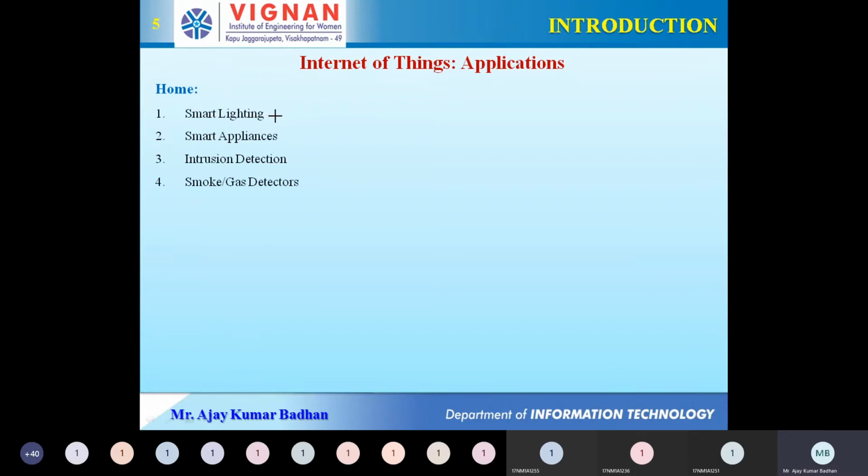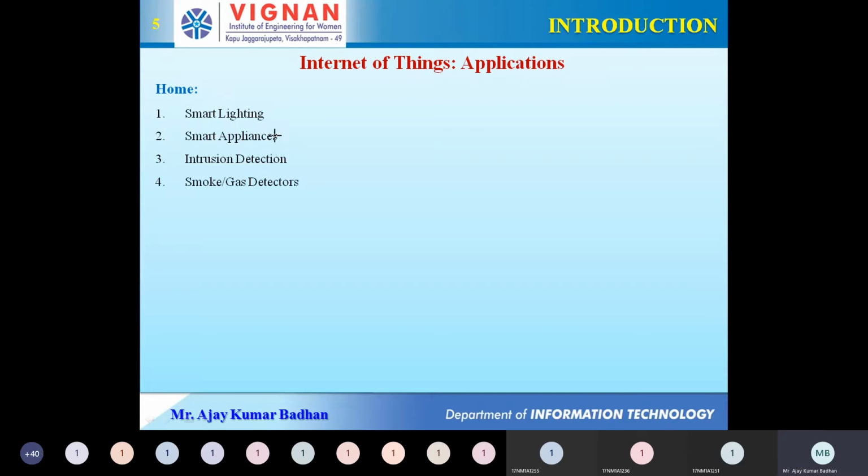The very first and foremost thing is smart lighting. Smart lighting is related to mood. For example, today you are feeling very dull, and within the room you have a lot of brightness, which you don't want. When you had a fight with your best friend, you are not in a mood to have such bright light. So you can dim that light and make it dull based upon your mood. That is what we call smart lighting. Same with smart appliances. What do you mean by smart appliances?